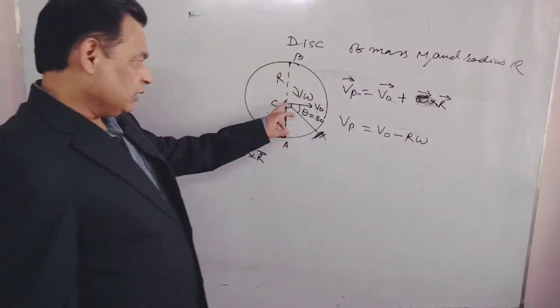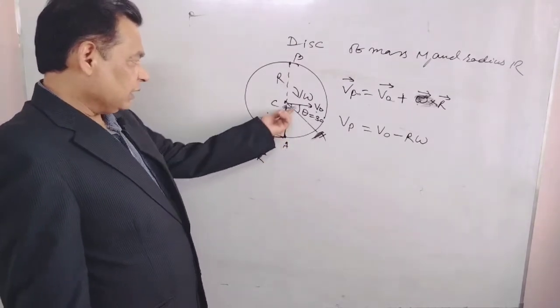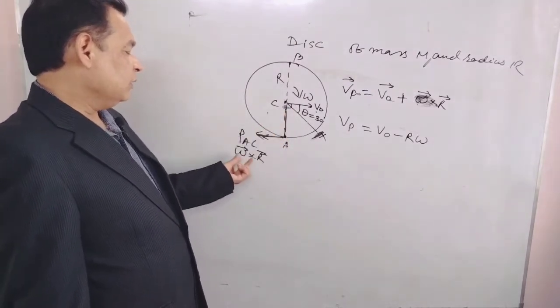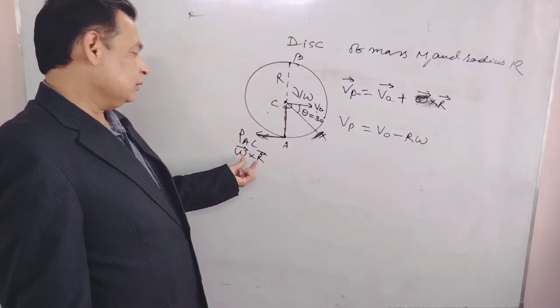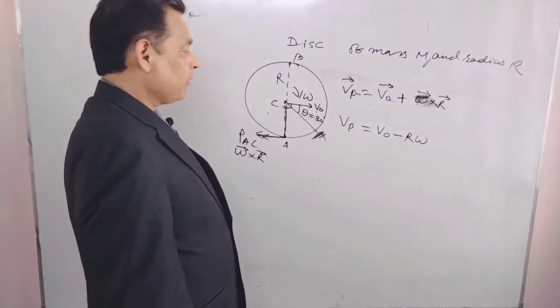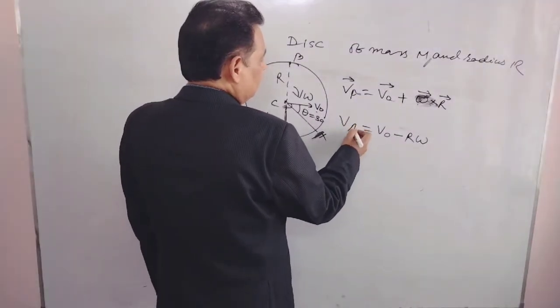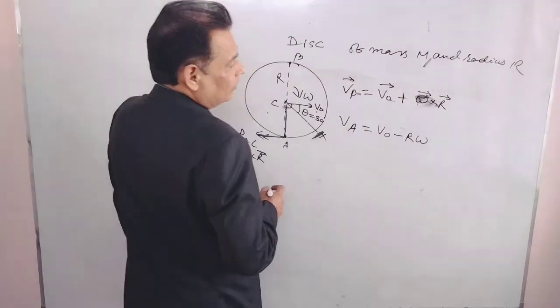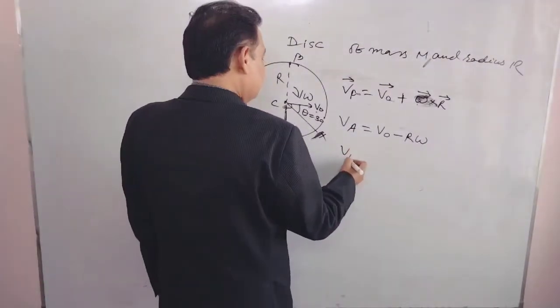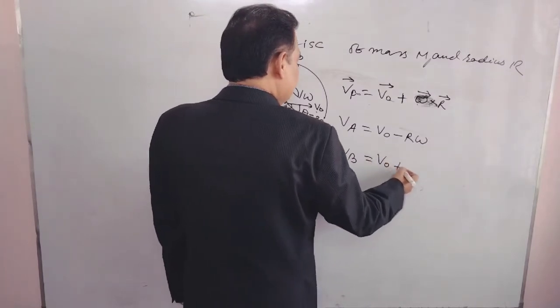Omega and r both are here for this given point. They are at 90-degree angle. That's why magnitude of omega cross r will be just omega r. So we can write in this way. In the same way, velocity of the point A. Velocity of B, in the same fashion, we can write V naught plus r omega.